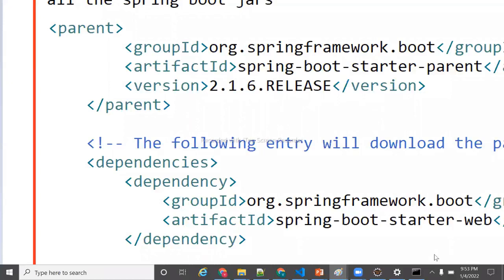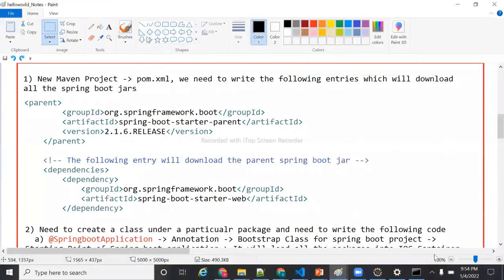Spring Boot has hundreds of options, hundreds of features. Which feature do you want to download? So you cannot download the parent jar alone. You cannot download the child jar alone. You need both parent as well as child. So that is what we need to write, the parent tag as well as the dependency tag. As we are going with the manual approach, we need to write it. In the second, third and fourth approaches you need not write, the framework will take care. As we are in the first approach, we need to write this particular code. Understand, guys?